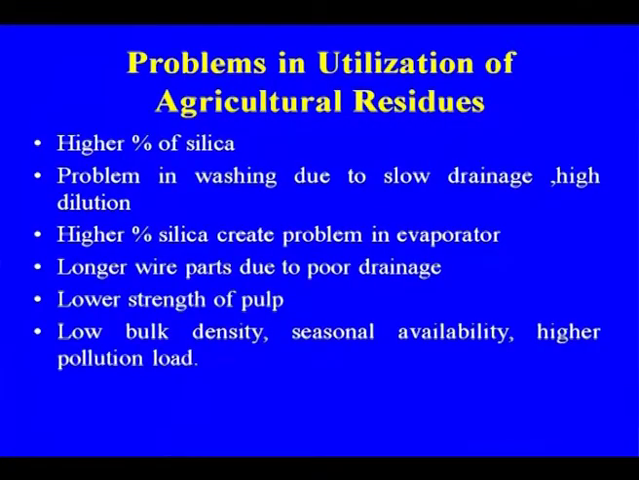The lower strength of the pulp in the case of agriculture residues, and the low bulk density. Another problem is the seasonal availability. You cannot depend totally upon the bagasse or the wheat straw, because they are available only seasonally. Another problem is the higher pollution load. This is one of the areas where the scope is there, because 10% of the bagasse is still surplus, that can be used.